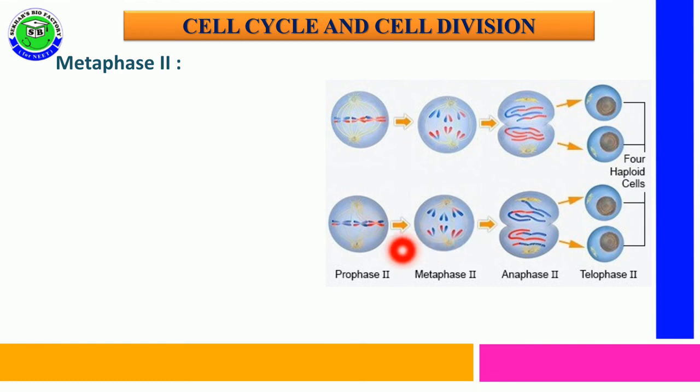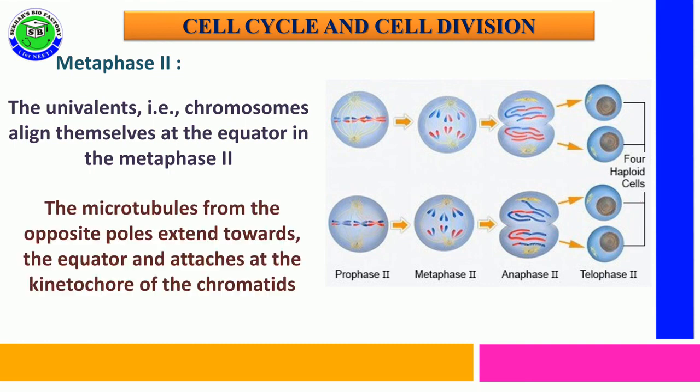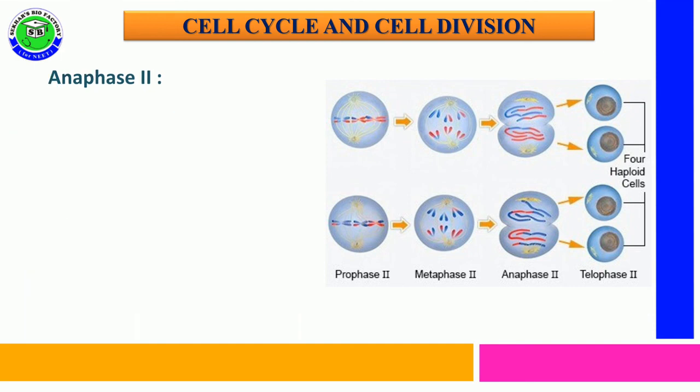In metaphase 2, the univalent chromosomes that have double the amount of DNA align themselves at the equator. The microtubules which are formed from opposite poles extend towards the equator, and these spindle fibers get attached to the kinetochore of each chromatid, which helps to align them at the equator.